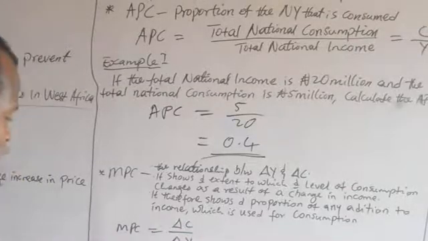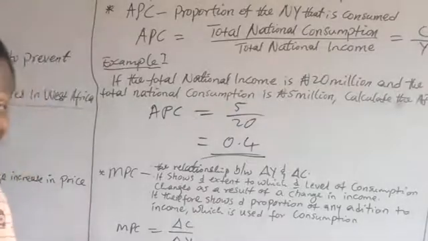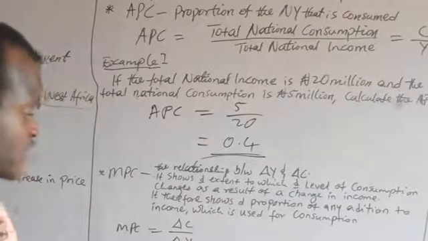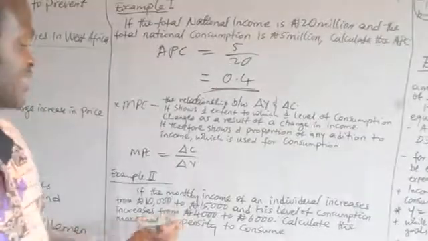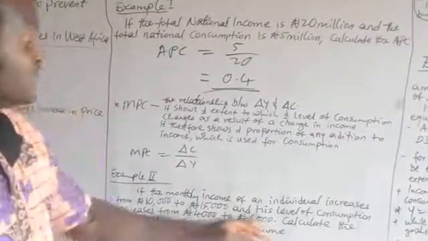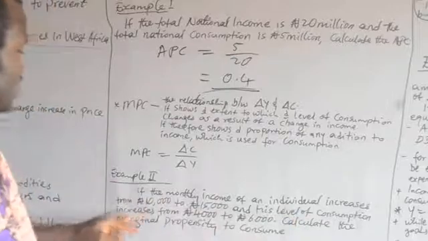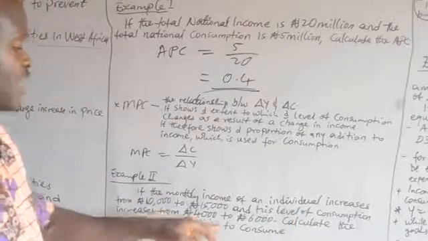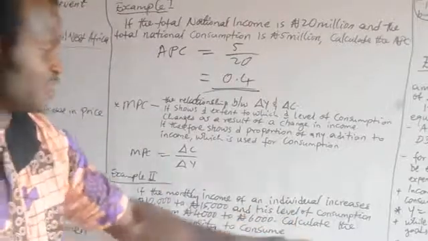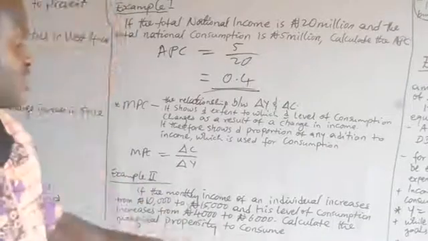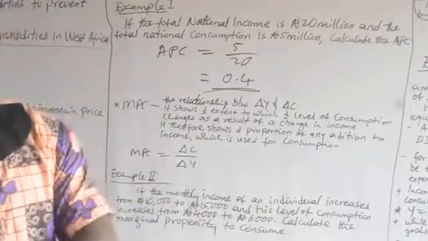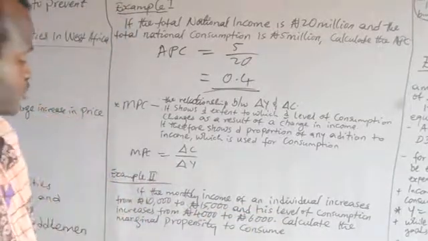For instance, you are given this question. If the monthly income of an individual increases from 10,000 naira to 15,000 naira, and his level of consumption increases from 4,000 naira to 6,000 naira, calculate the marginal propensity to consume.